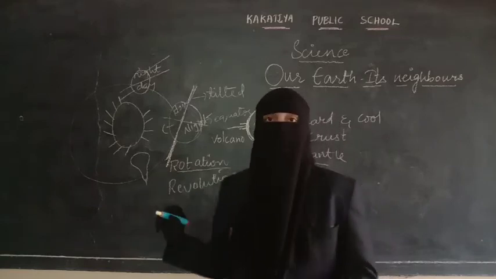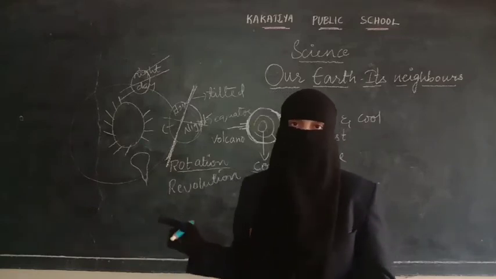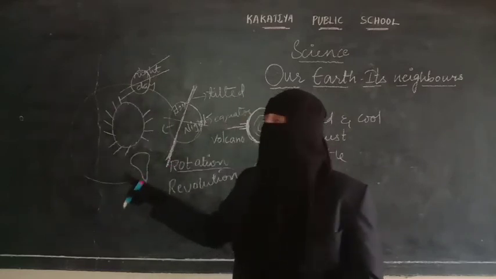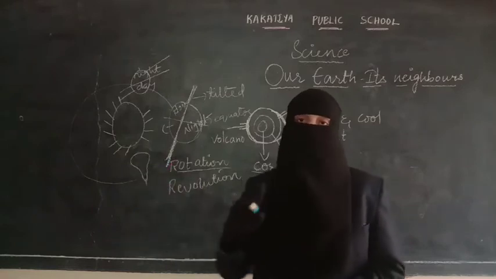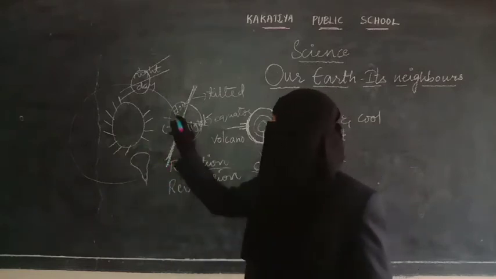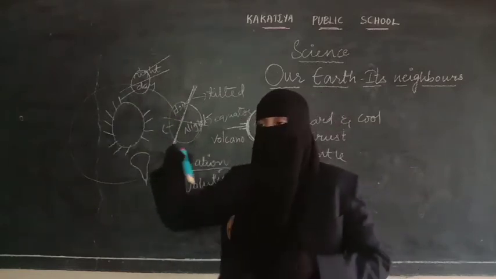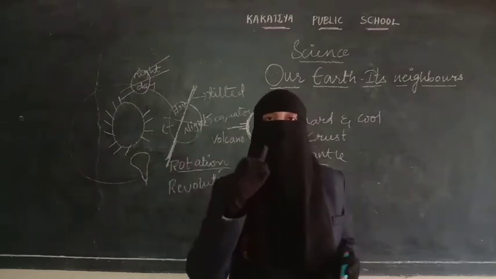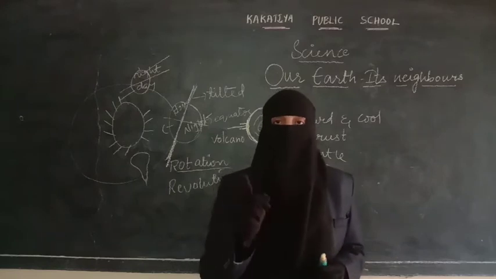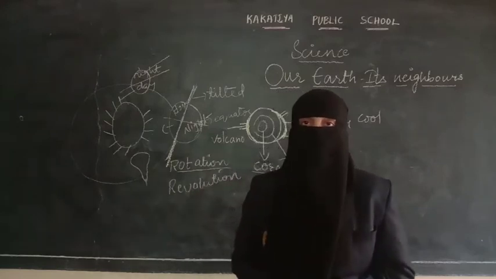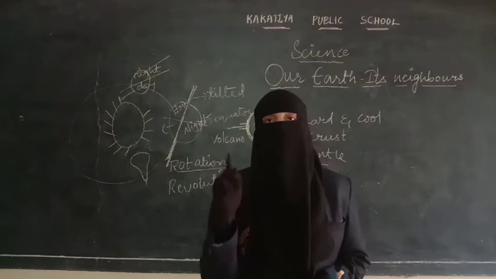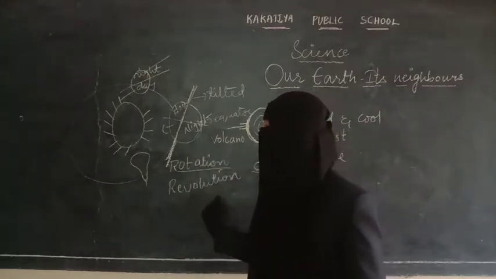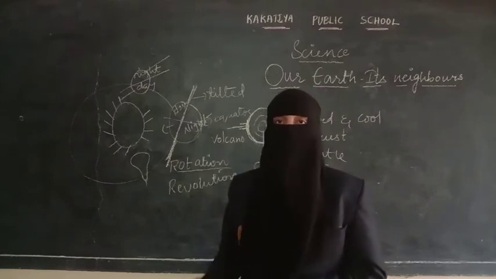As I said, planets will revolve around the sun. So here, this is the orbit, right? This is the orbit on which this earth will be revolving around the sun. So what happens here, this earth will be rotating, and along with its rotation, it is moving forward. It is taking the circles of the sun. That is called as revolution. Because of revolutions only years will take place.